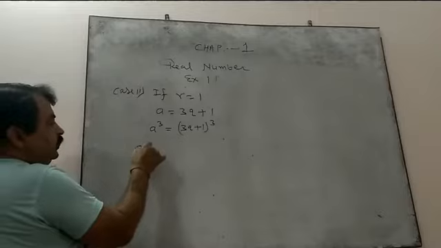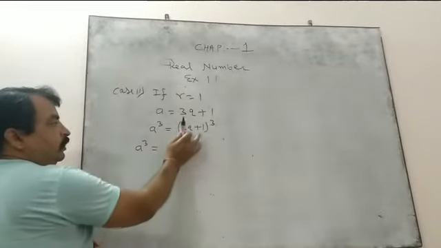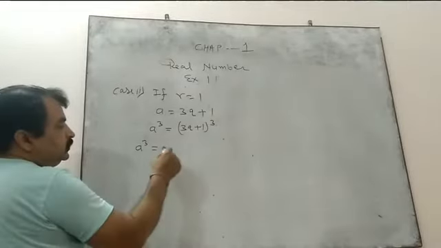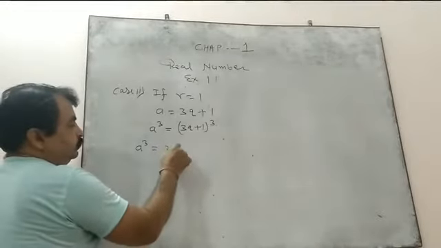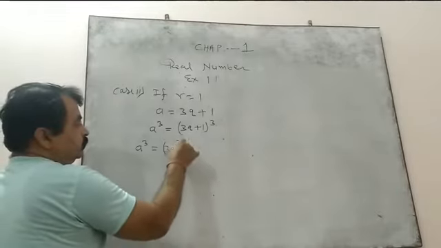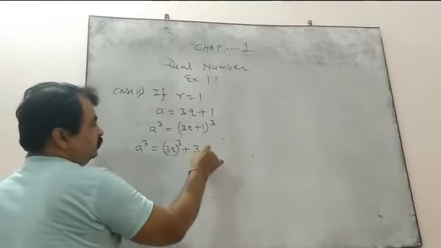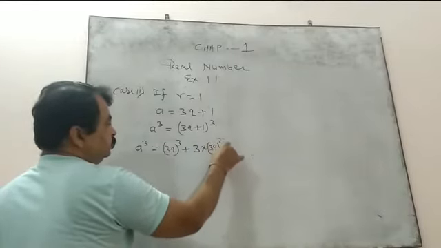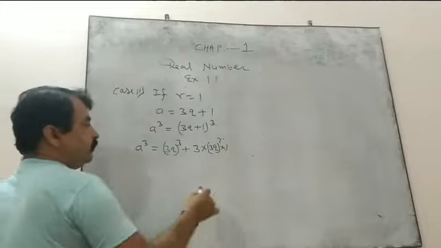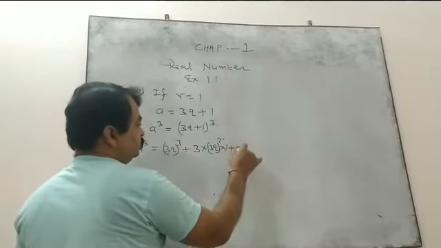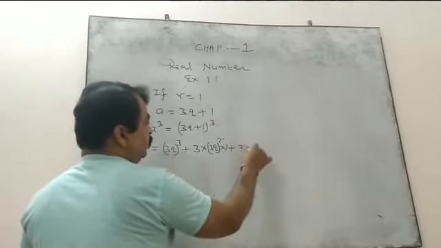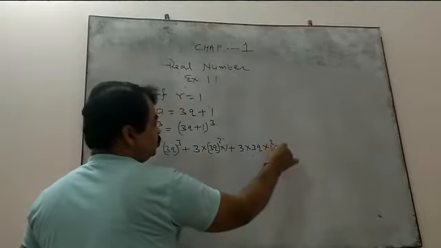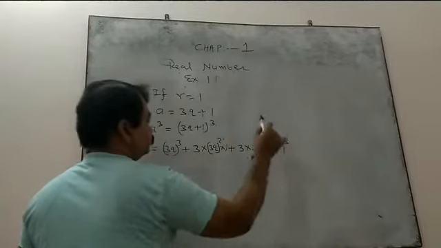So a cube equal to, now the (a plus b) whole cube identity, if you know it, you apply the identity. So what is that? a cube plus 3a square b plus 3ab square plus b cube. So a cube means (3q) cube, plus 3a square b, that is 3 times (3q) square into b, that is 1, plus 3ab square, that is 3 times 3q and b square, that is 1, plus b cube, that is 1 cube.